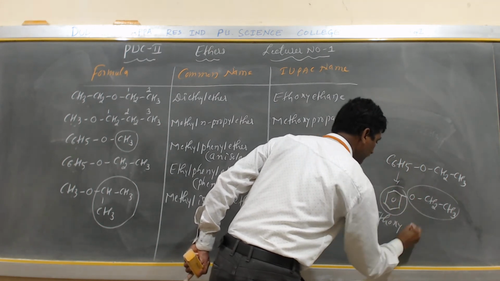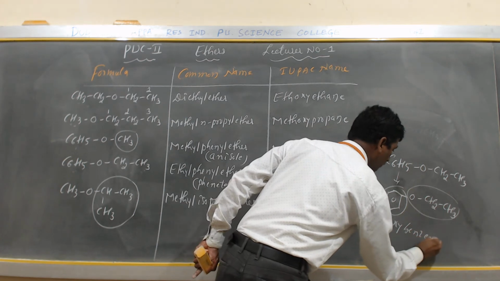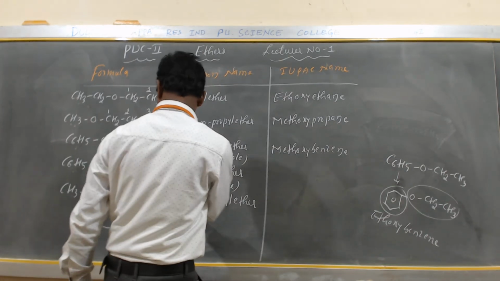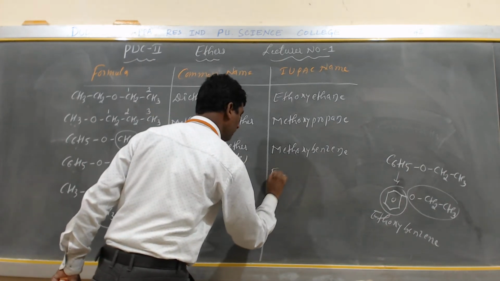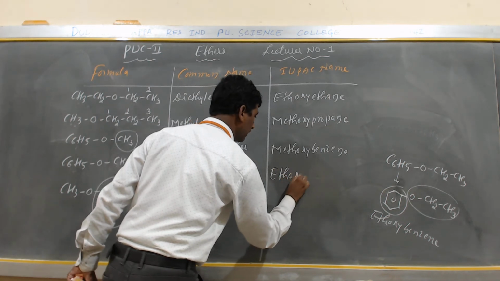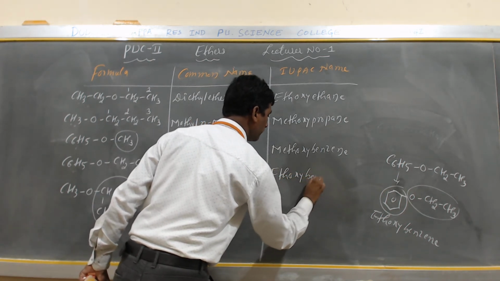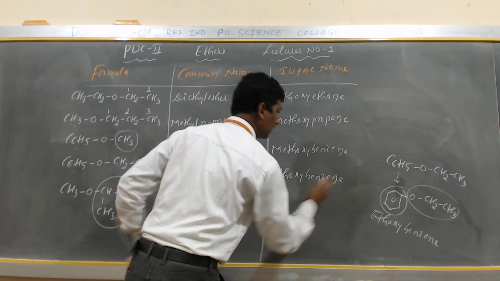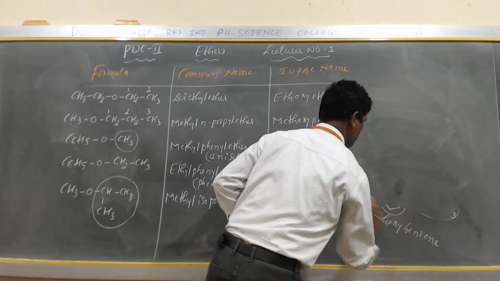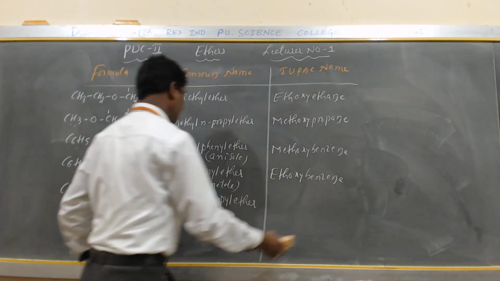And this is called benzene. So what is the IUPAC name? It is ethoxybenzene, my dear students. It is nothing but ethoxybenzene.